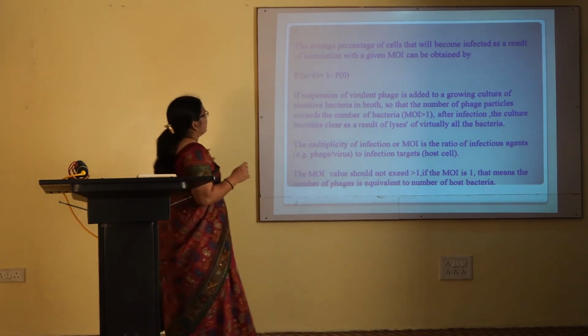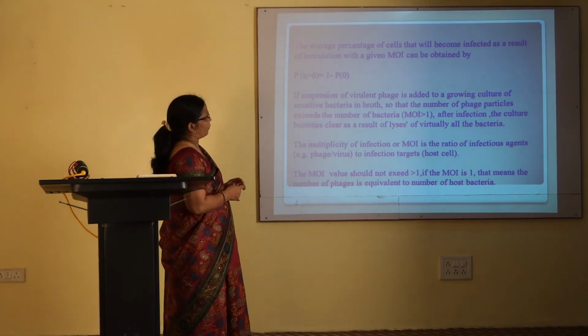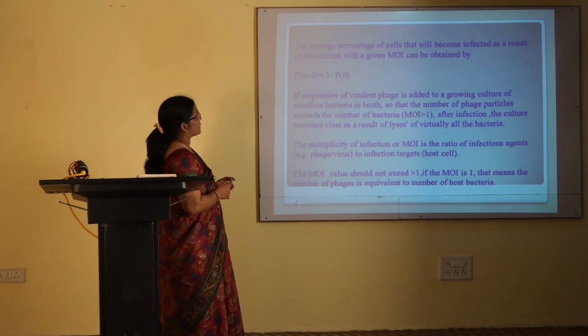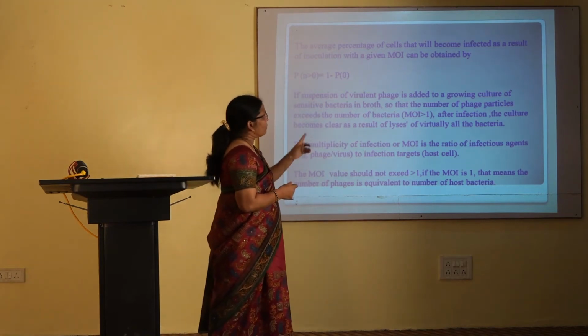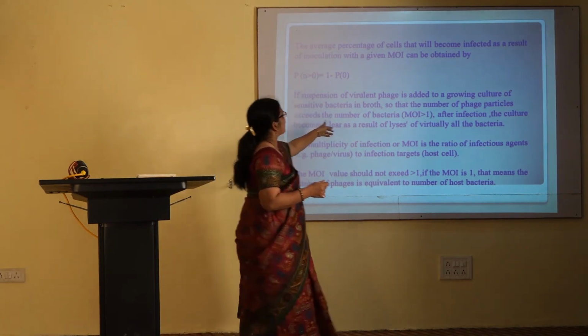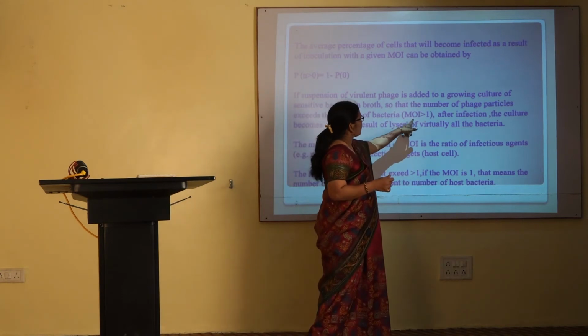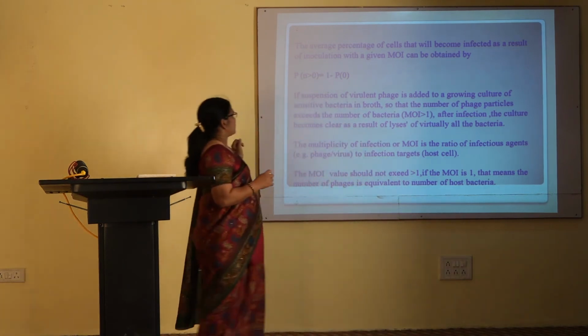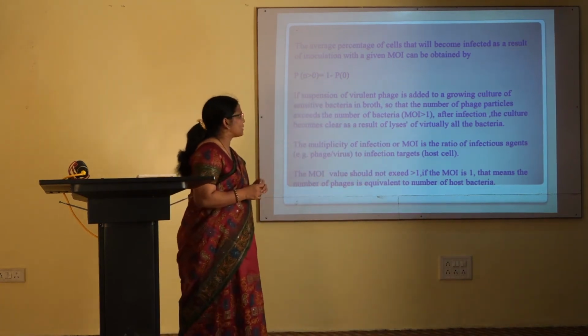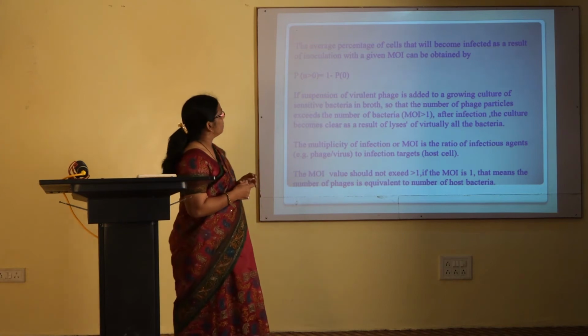If a suspension of virulent phage is added to a growing culture of sensitive bacteria in broth, so that the number of phage particles exceeds the number of bacteria, then the value of the MOI will be more than 1. After infection, the culture becomes clear as a result of lysis of virtually all the bacteria.